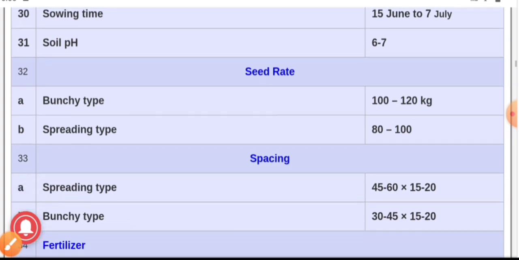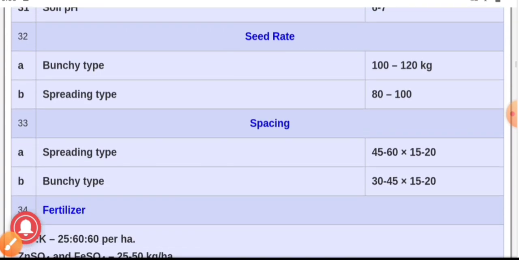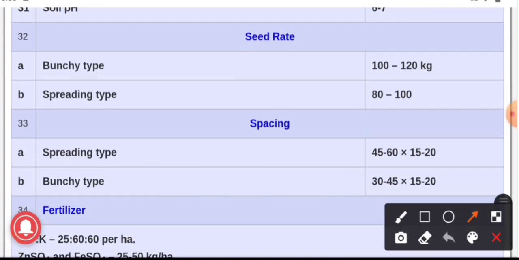Next question, question number 32. Here we will discuss the seed rate of groundnut in case of bunchy type as well as spreading type. In case of bunchy type, the seed rate required is 100 to 120 kg. In case of spreading type, it is 80 to 100 kg. The spacing of spreading type of groundnut is 45 to 60 into 15 to 20, and in case of bunchy type, it is 30 to 45 into 15 to 20.